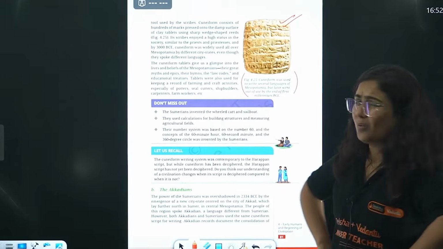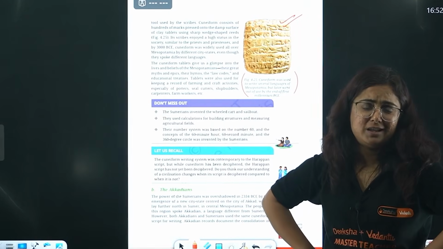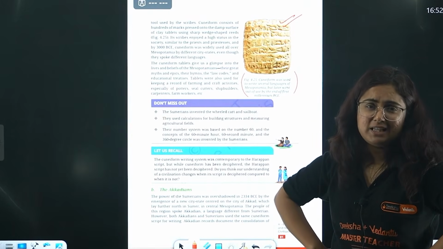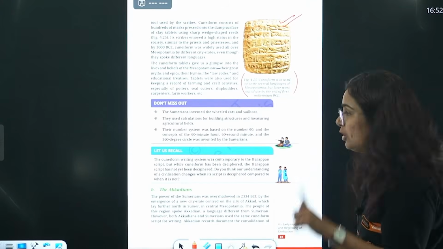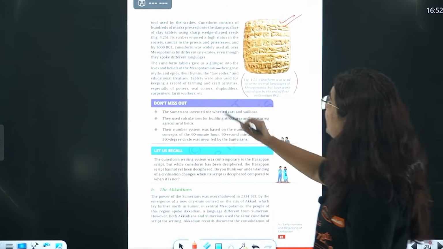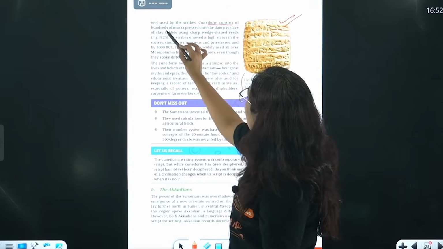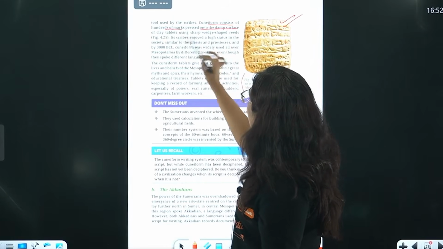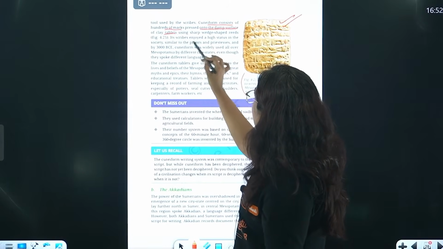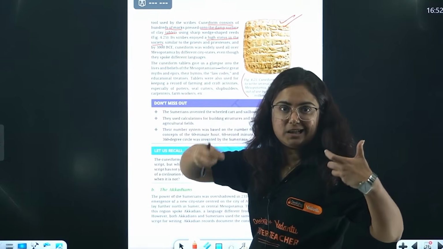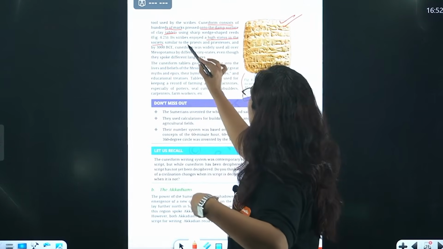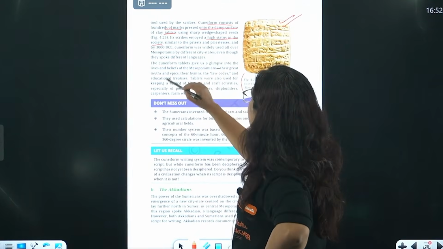Okay. Now the question is, ma'am, what was written on it? Did we decipher it or not? Unfortunately, here it is not like IVC, where we did not decipher. No, we did it. Right? So beta, yes, cuneiform consists of hundreds of marks pressed on the damp surface of clay tablets. This enjoyed high status in society. So whoever wrote it, the scribes, they were enjoying high status in society.